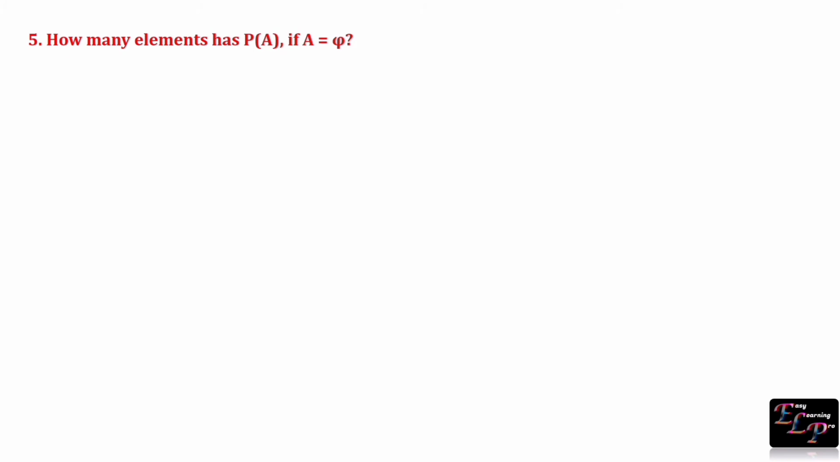Next question. How many elements has P(A) if A equals null set? If the number of elements of set A equals m, then the number of elements of P(A) will be equal to 2 power m. Here A is null set, so the number of elements of set A is equal to 0. So the number of elements of P(A) will be 2 power 0, which is equal to 1.